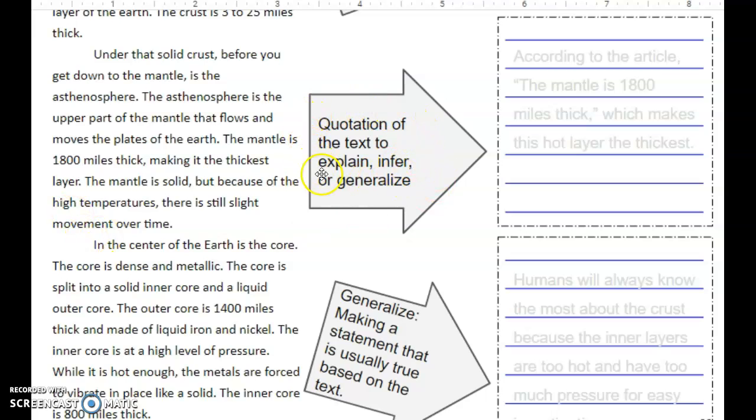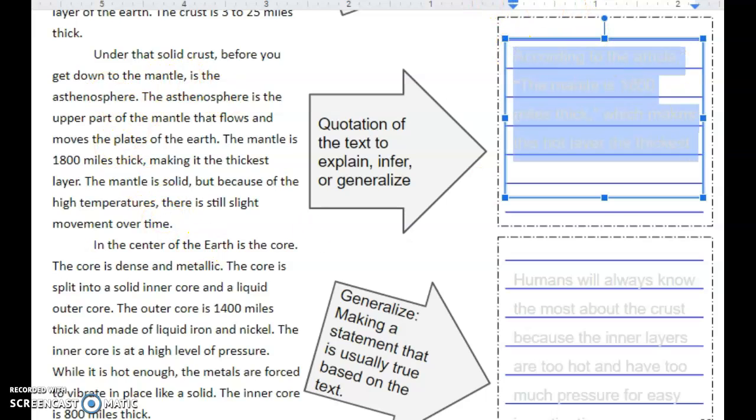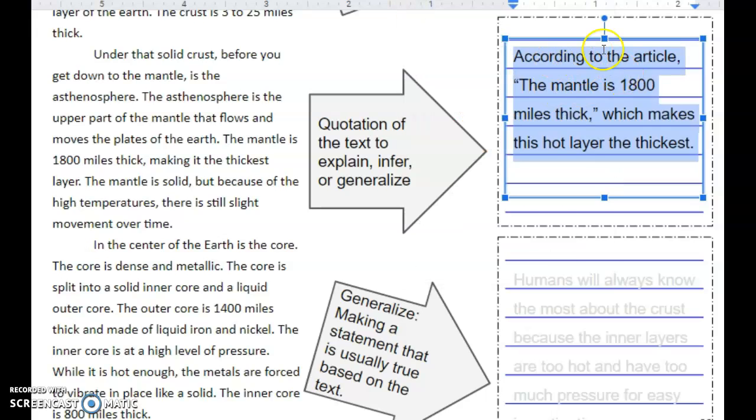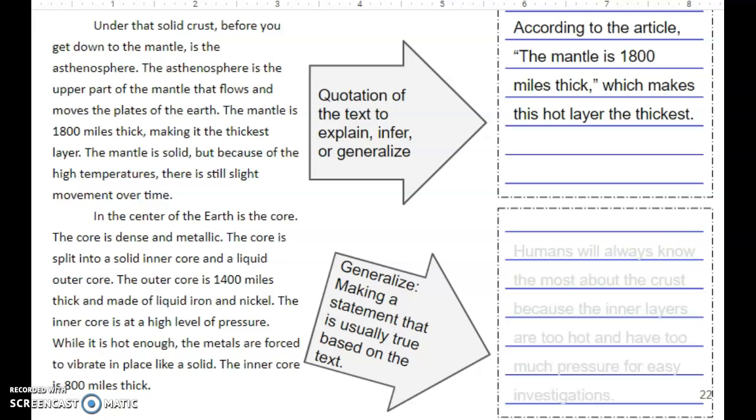So if I'm including a quotation of the text to explain, infer, or generalize, I would use the transition phrase according to the text, according to the article, and then in quotation marks, so there's a comma after that, begin quotation marks, the mantle is 1,800 miles thick, comma, and quotation marks, which makes this the hot layer the thickest. And then ending with a generalization.